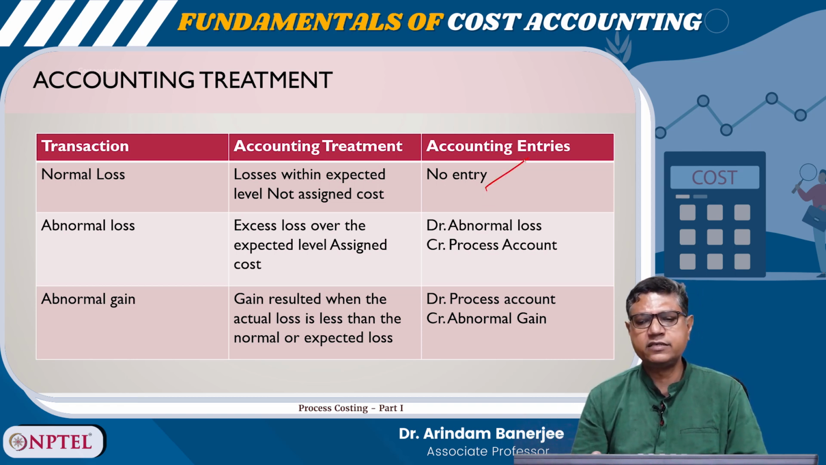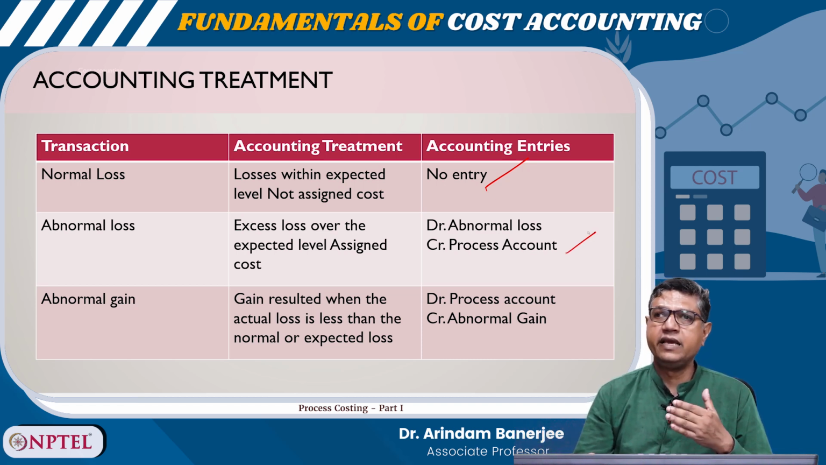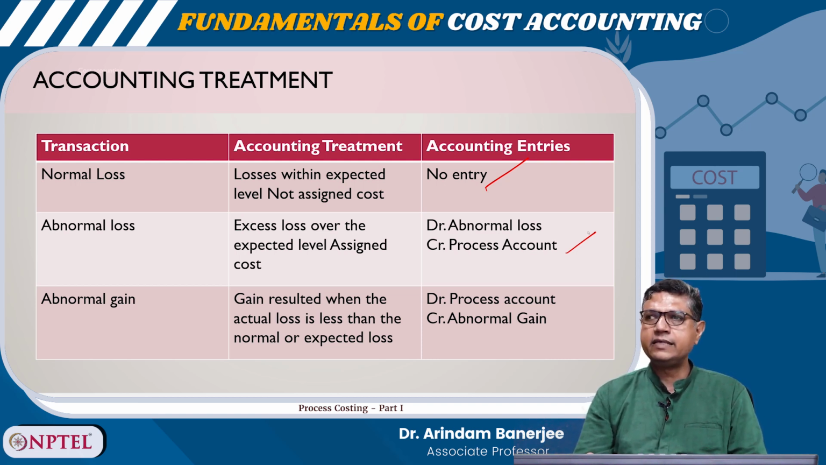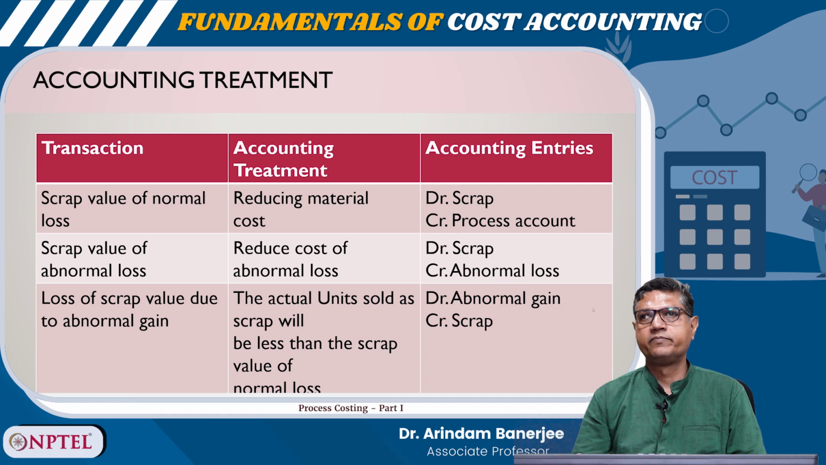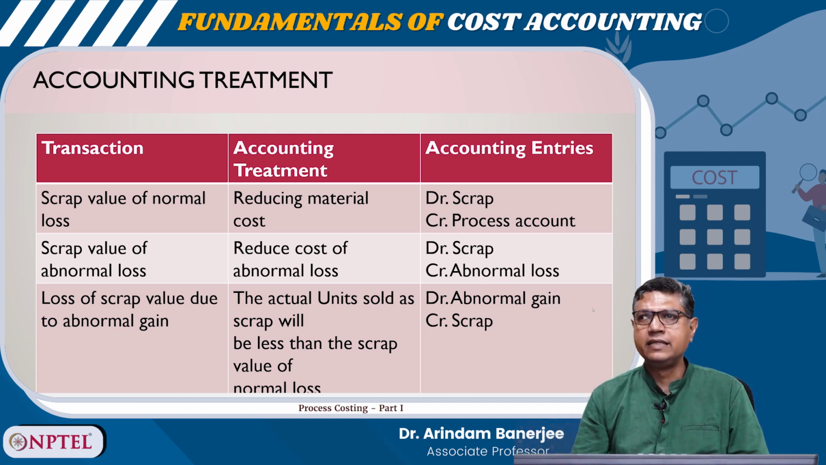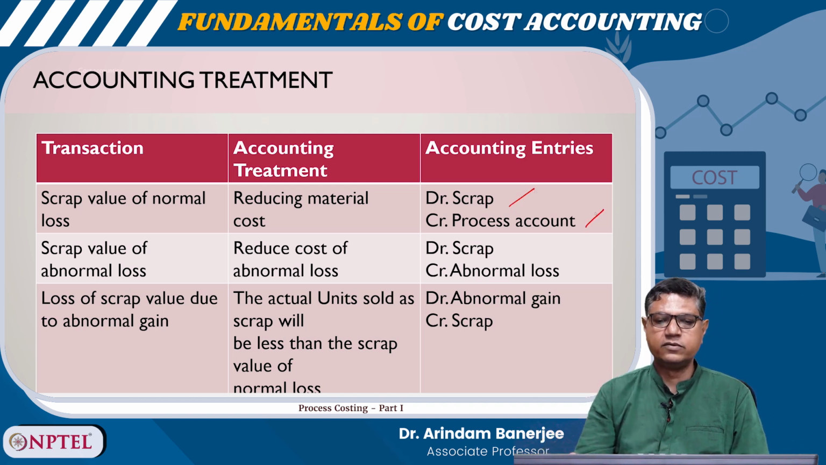Abnormal loss is the excess loss over the normal loss. So, for abnormal loss, debit abnormal loss, credit process account. And in case of gain, if the actual loss is less than the normal loss, in that case we say it is an abnormal gain. In that case, we do like this: process account debit, credit abnormal gain. Scrap value: if the normal loss can be sold and some amount may be realized, in that case the accounting entry is scrap account debit, credit process account.